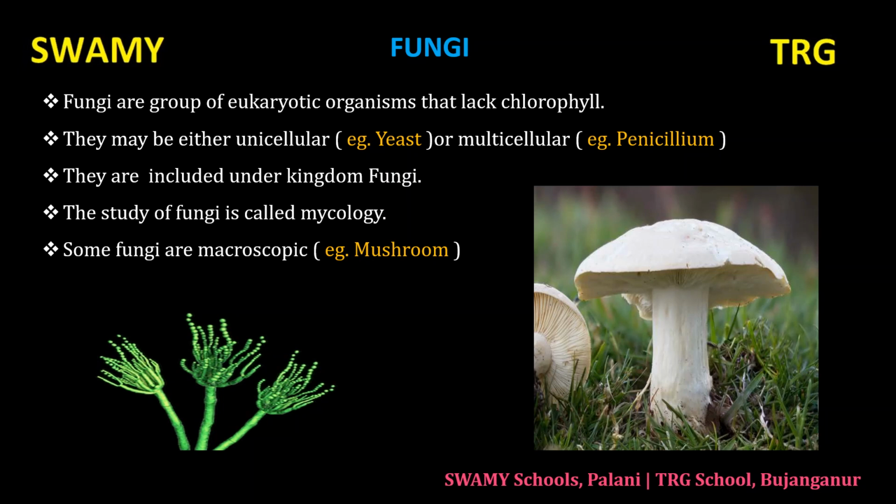They are found in all kinds of habitats. They can live in every living place. They are included under kingdom fungi, the third kingdom of R.H. Whittaker. The study of fungi is called mycology. Some fungi are macroscopic in size, that we are able to see. Example, mushroom. There are around 70,000 species of fungi. Species means kinds of living organisms in the world.